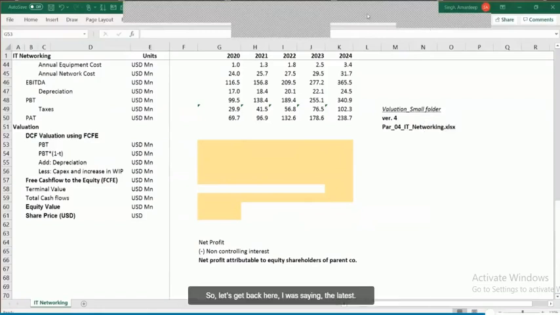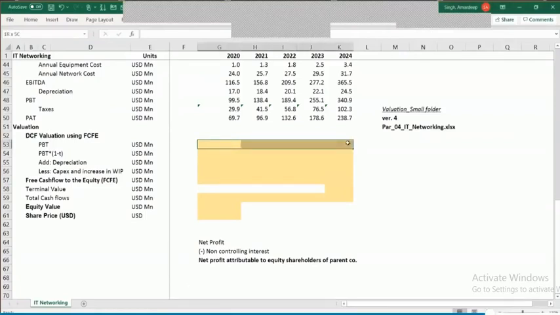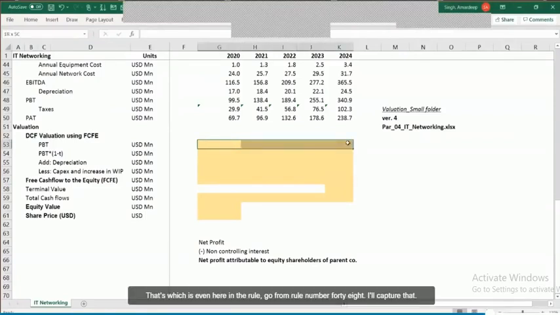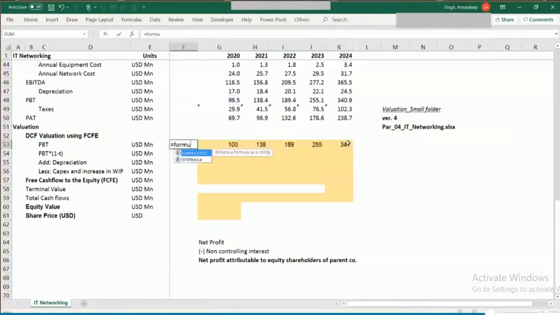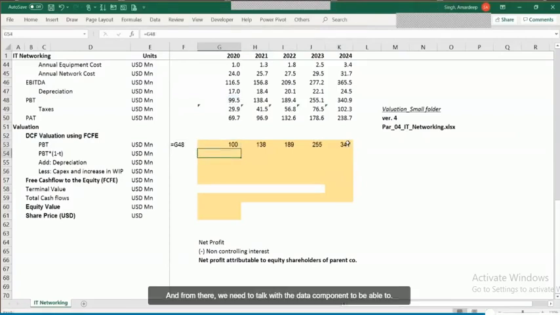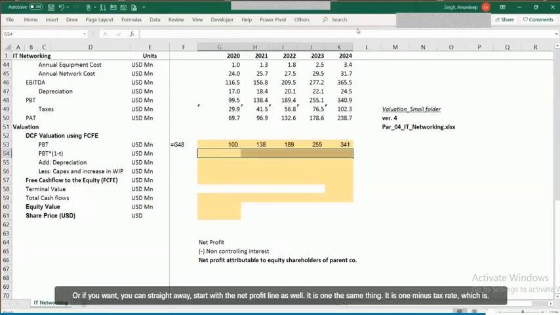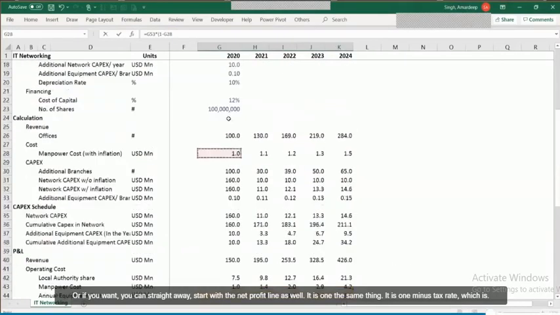So let's get back here. I was saying that let us pick this profit before tax, which is given here in the row above from row number 48. I'll capture that. And from there, we need to deduct the tax component to arrive at the net profit. Or if you want, you can straight away start with the net profit line as well. It is one and the same thing. So it is 1 minus tax rate, which is given here.